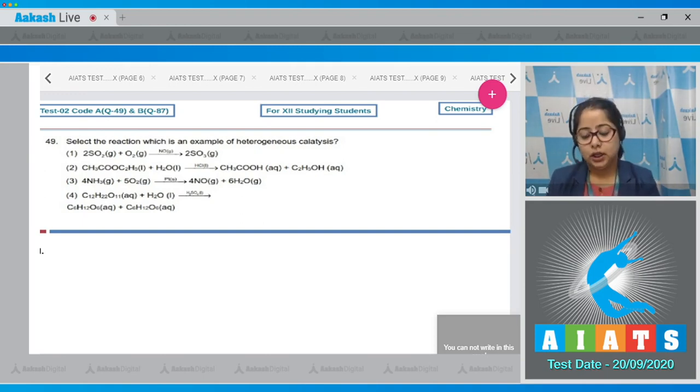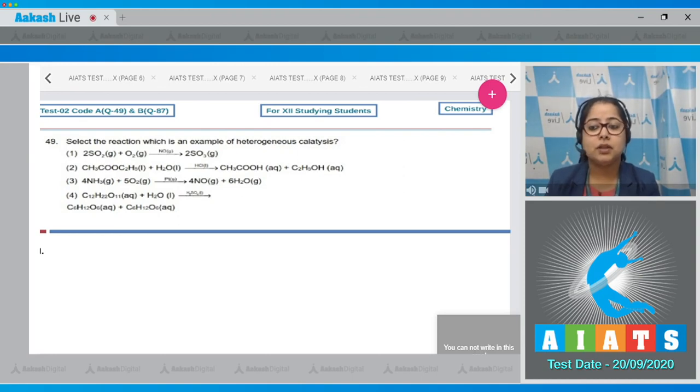So let's start. In option number 1, we can see that all the reactants and product as well as the catalyst are in the gaseous state. That means number 1 is an example of homogeneous catalysis. Moving to next. Here, all the reactants, products, as well as the catalyst are in the liquid state. That means number 2 is also an example of homogeneous catalysis. Moving to next. Here, the reactants and products are in gaseous state, but the catalyst is in the solid state.